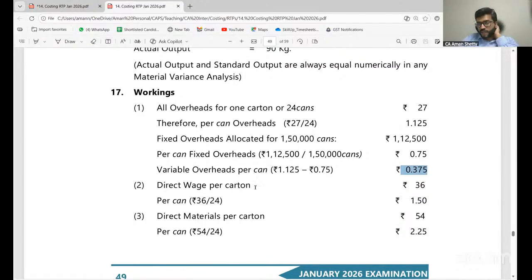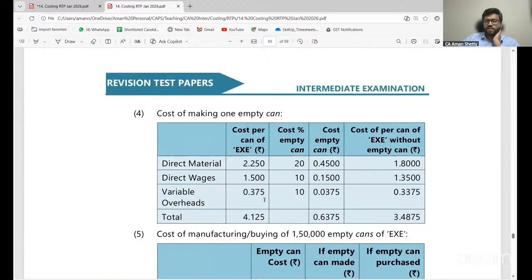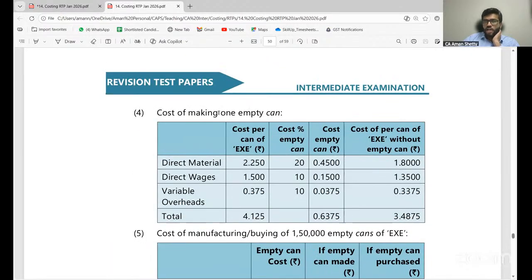Then direct wages per carton: 36 rupees divided by 24. I told you all of this, you should divide by 24 cartons. Yes or no? Cost of making one empty can, you take all the costs. What are the cost savings you need to do? Is it clear, all of you? And if you procure it from outside, what is the cost? They have given that also. Compare the two.